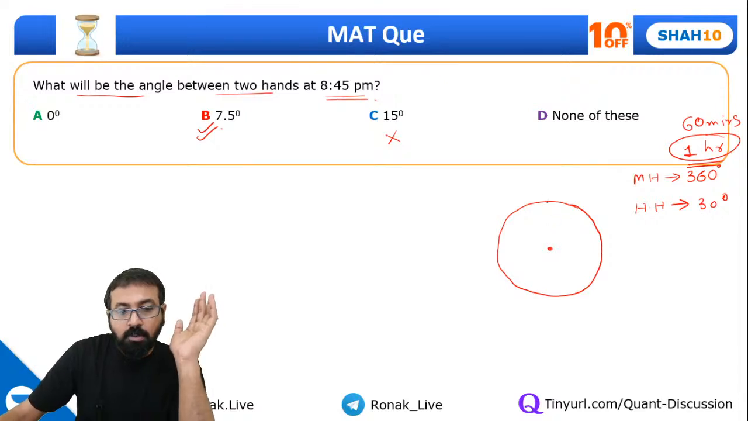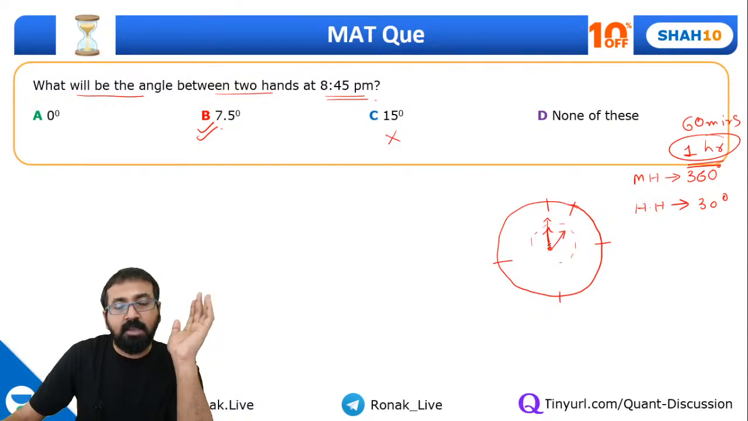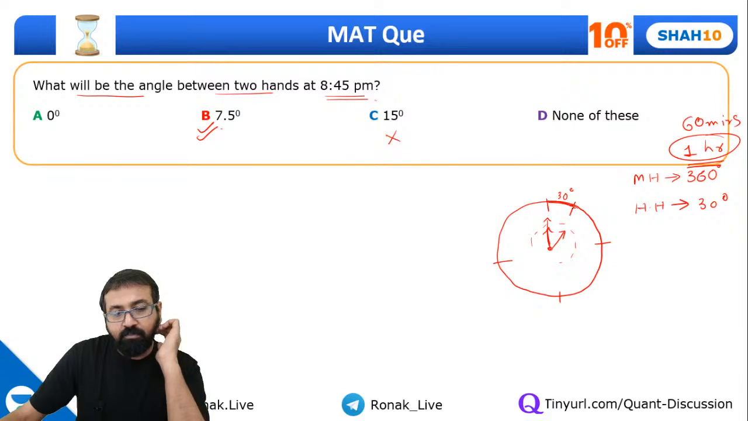Yes or no? Suppose this is the 12 o'clock position. Both the hands are over here. So at 1 o'clock, hour hand will be over here while minute hand will once again come to the same position. So this clock is divided in 12 such partitions. So each of these angles will be 30 degree, and so on and so forth. Are you getting this point?